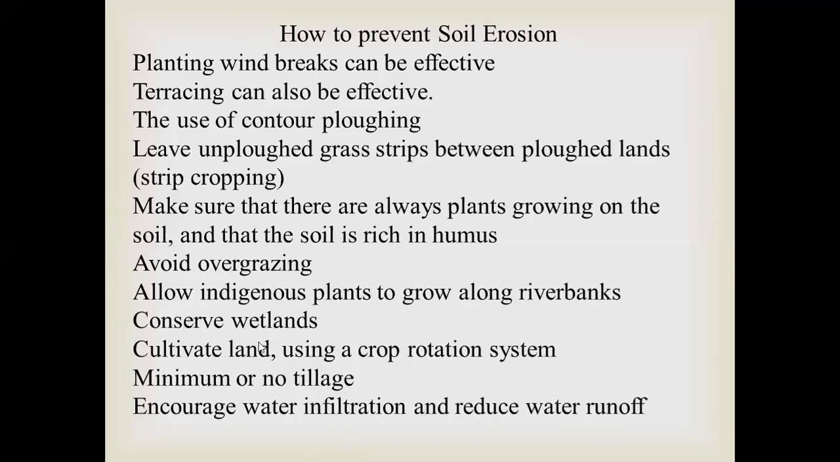Then conserve wetlands. Then cultivate land using a crop rotation system, and minimum or no tillage, that is, continuous plowing of the same land again and again should be stopped, and encourage water infiltration and reduce water runoff. These are the ways to prevent soil erosion.